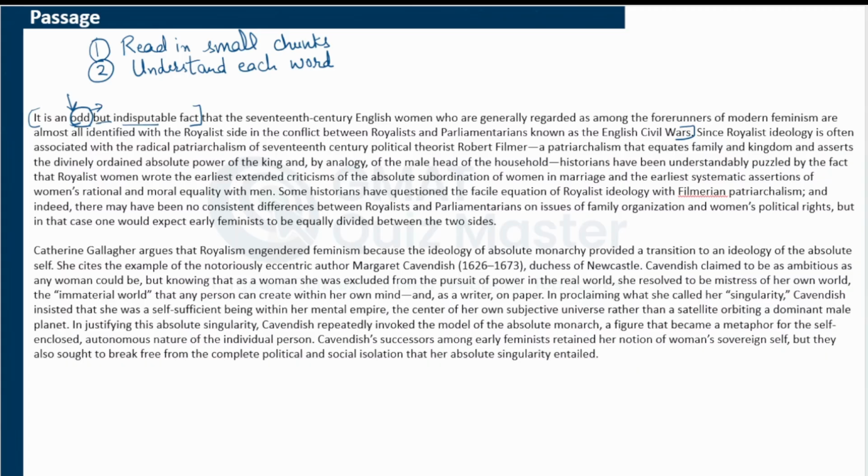We understood each word here, and then we were able to understand what is something that we are not clear with till now, what the author might tell us in the next part, or when the author is giving that answer, we are able to relate it back to what the author has already said. And even if there's a word which is not very clear to you, especially in humanity passages, if you are required to know the exact meaning of that word, you will be given an explanation for that. For example, here patriarchalism has been explained in detail. That exact explanation will be given to you if you are expected to know the exact meaning.